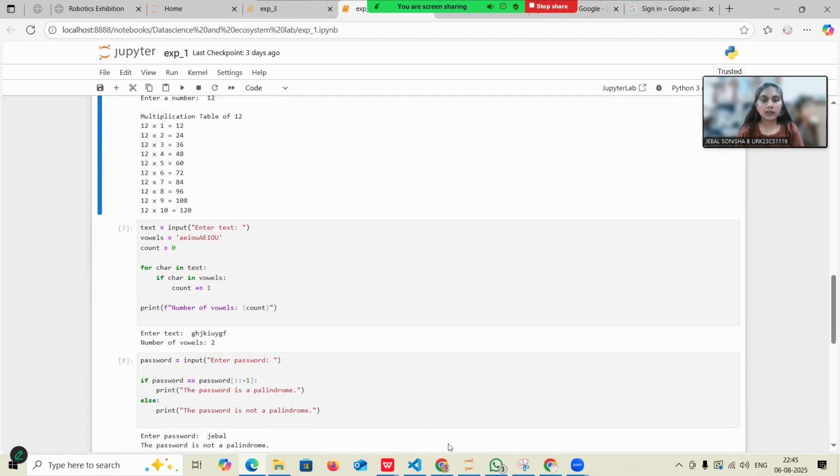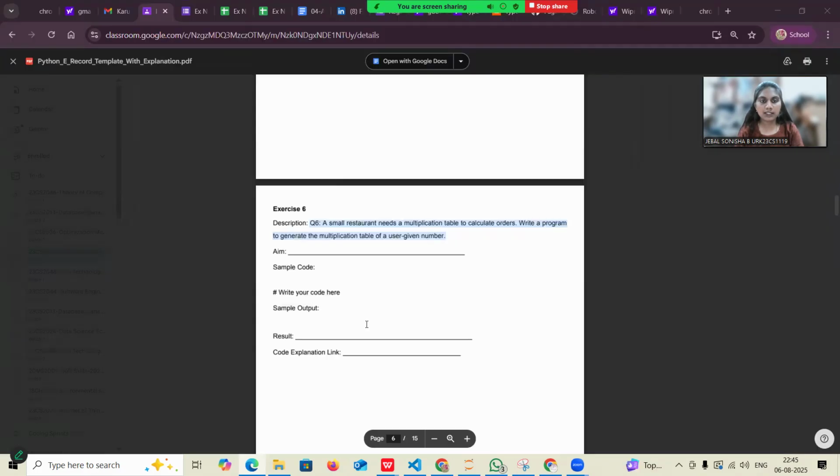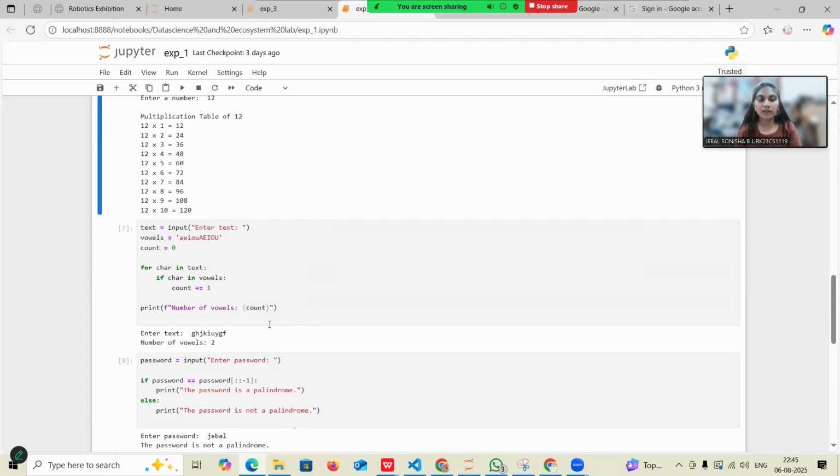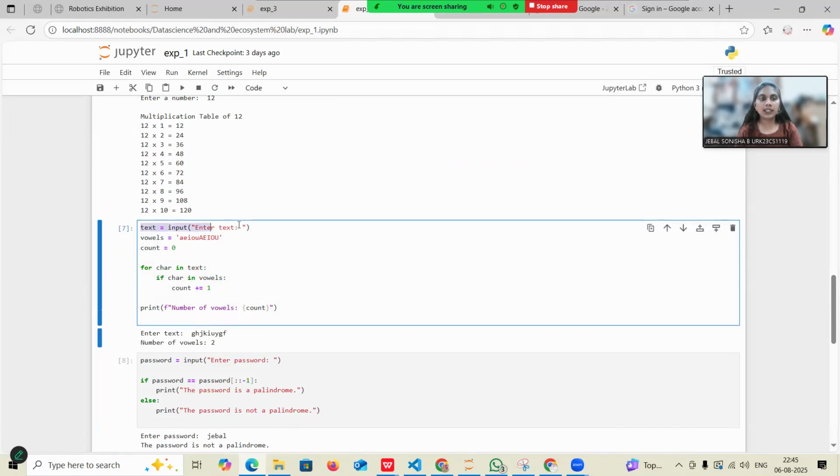The next question is my seventh question. An email verification system needs to count the number of vowels in an email body. Write a Python program to count the vowels in a string. The program is getting the input text from the user and giving the vowels in lowercase and uppercase, and giving the count value as 0.